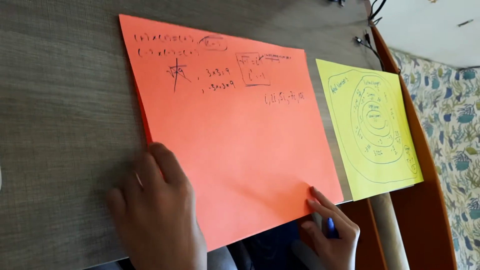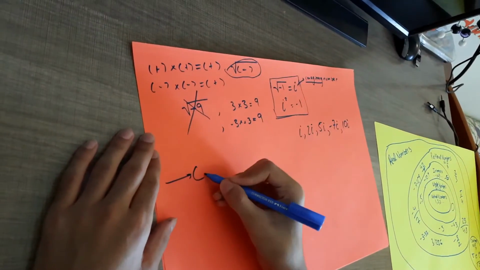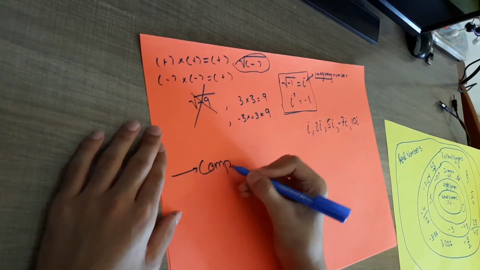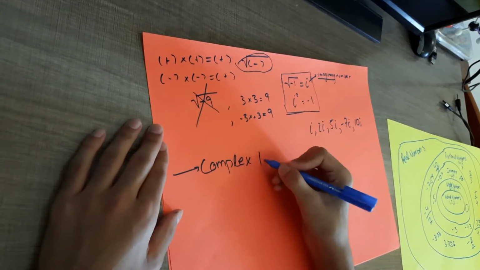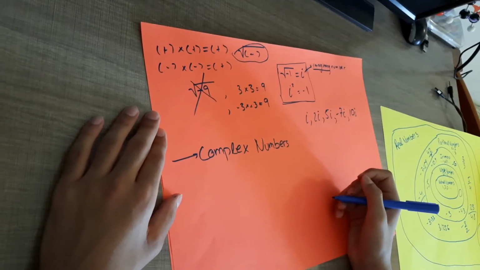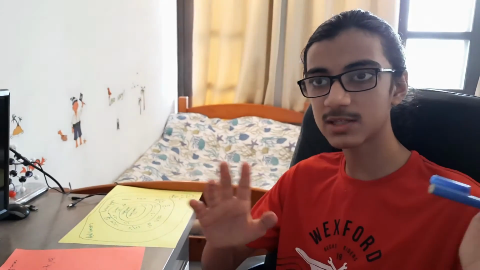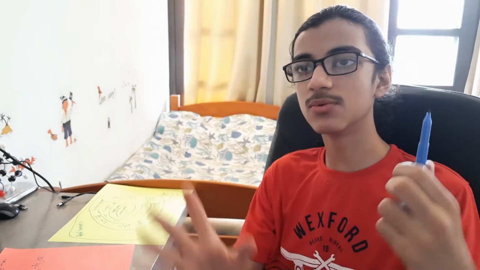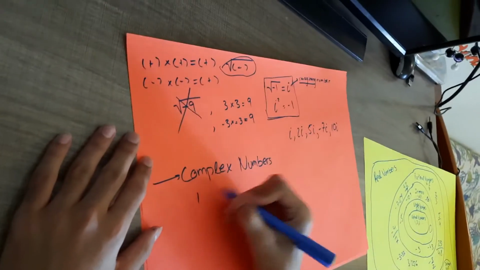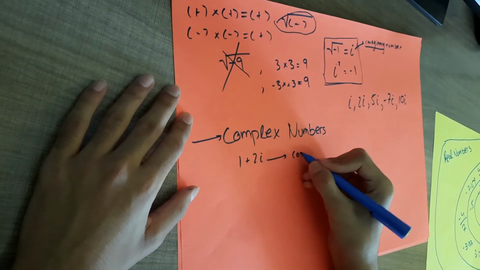And finally, we can come to the last type of number, and those are complex numbers. Now, complex numbers are nothing special. They are just the union of a real number and an imaginary number. So you take a real number and an imaginary number and you put them together, you get a complex number. We call them complex because they're not simple, they've got two different components. So let me give you an example of a complex number. 1 plus 2i, this is a complex number.